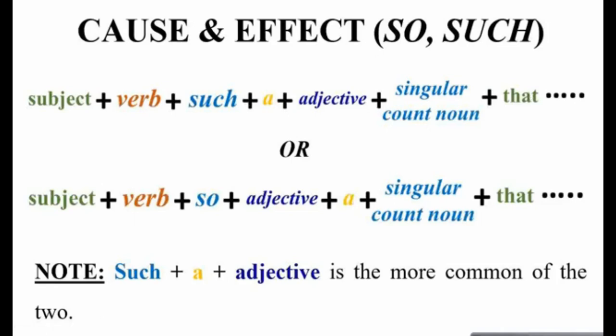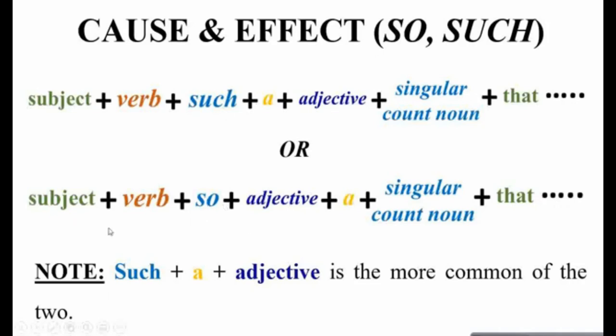और इसी को हम इस तरीके से भी लिख सकते हैं कि subject followed by verb, instead of such it will be so, this followed by an adjective, then an article and a singular count noun, and followed by that. So in that case आपके पास the rest of the sentence structure is the same, but in case you are writing such, then an article followed by adjective, and if you are writing so, then adjective followed by an article.